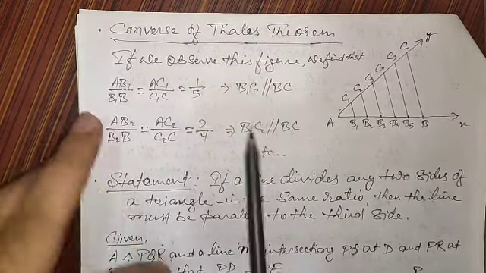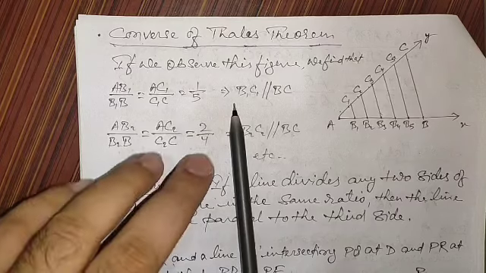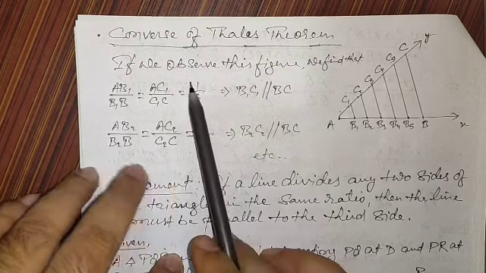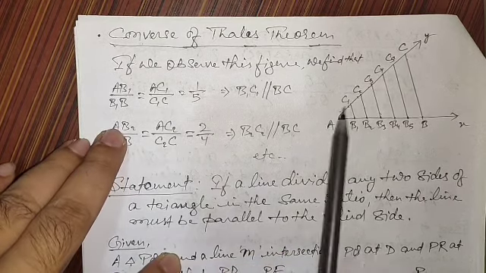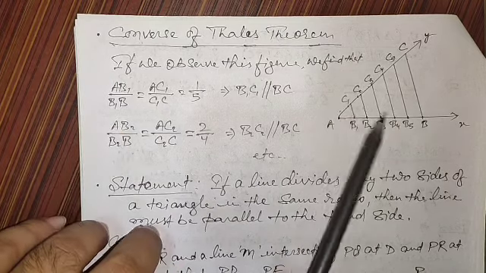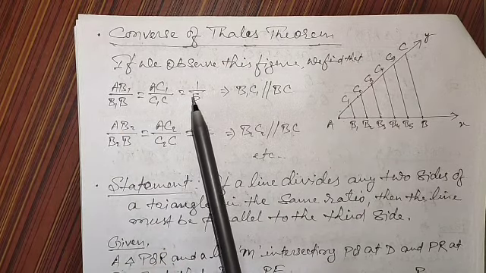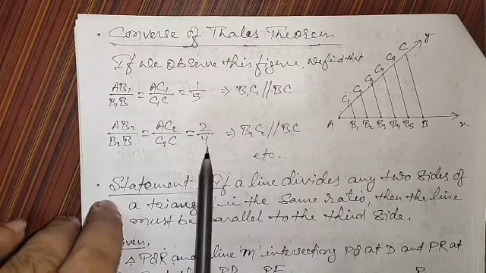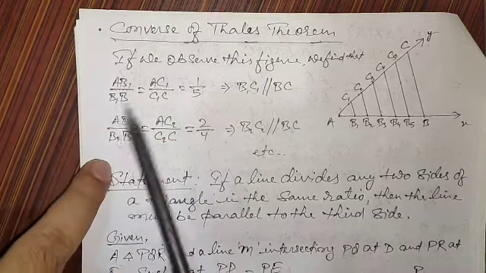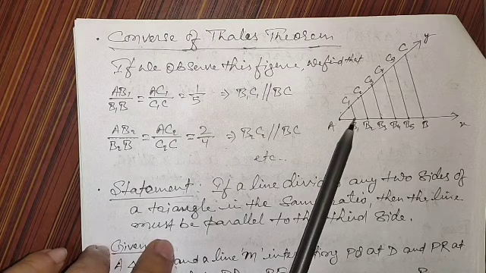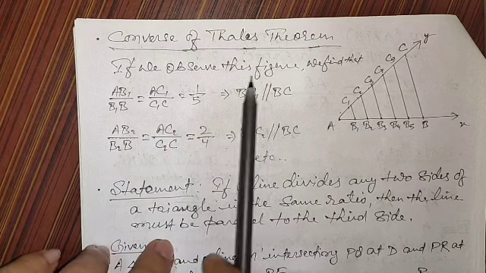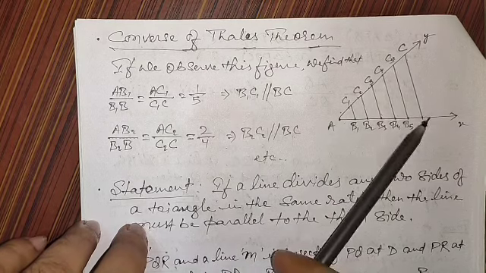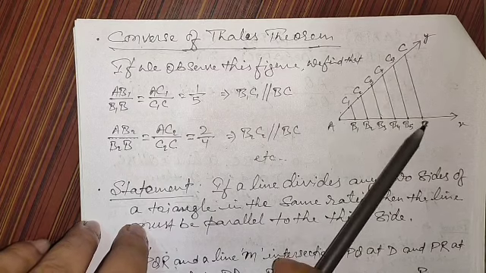Now see what is to be observed. We find that for this line B1C1, when we take the ratio on this side and this side, both are equal. Once we found that both are equal to 1/5, then it's not an issue whether it is 1/5 or 2/4 or whatever ratio, but these two sides' ratio should be equal. Once they are equal, we observe a wonderful phenomenon: B1C1 is going to be parallel to the third line BC.